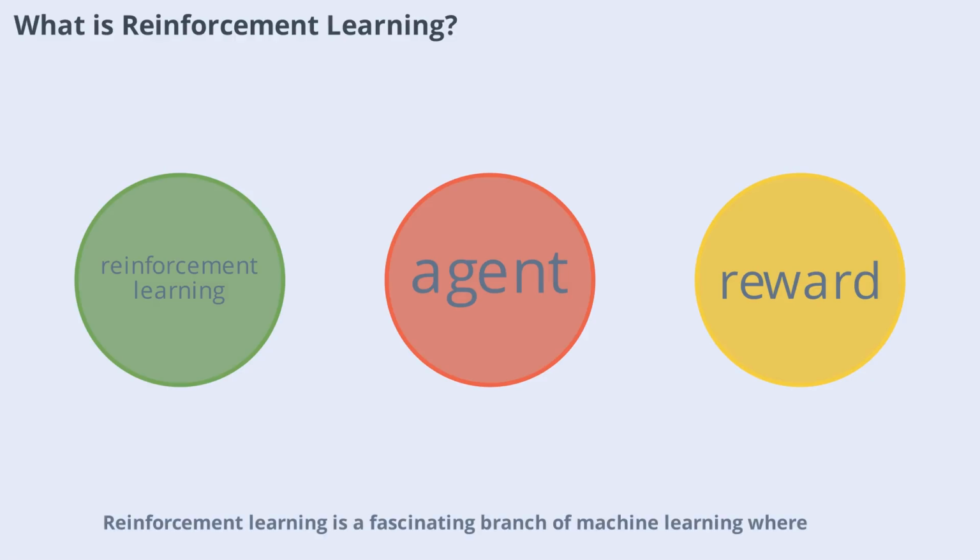Reinforcement learning is a fascinating branch of machine learning where an agent learns to make decisions by interacting with its environment. Unlike supervised learning, where the model learns from labeled data, reinforcement learning relies on a system of rewards and penalties to guide the agent toward the best possible actions.